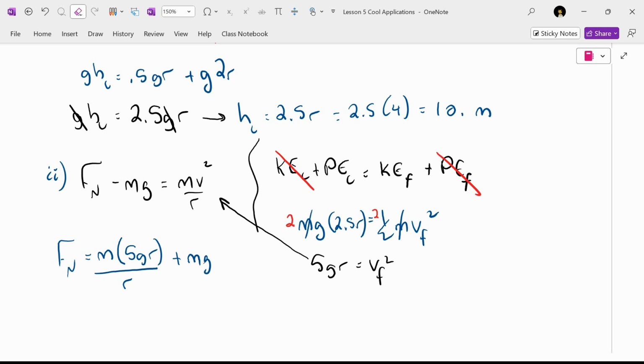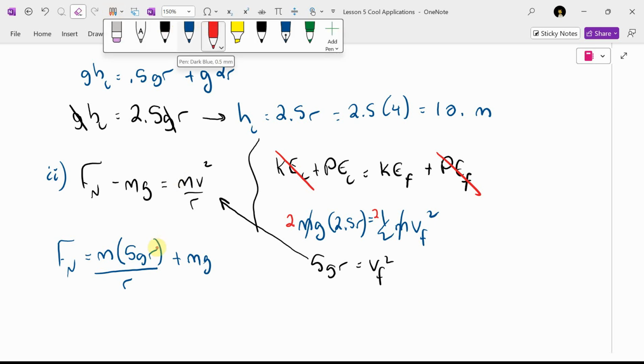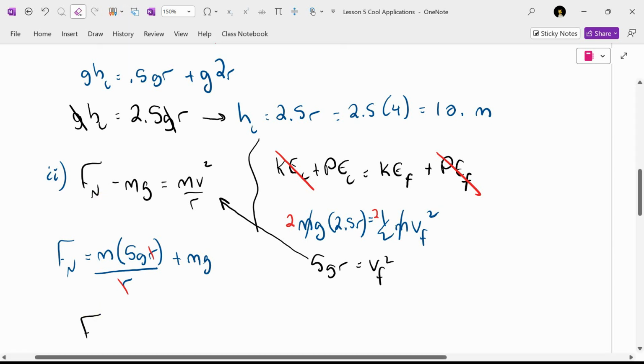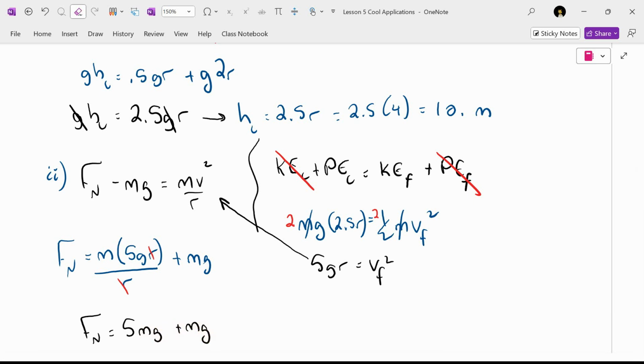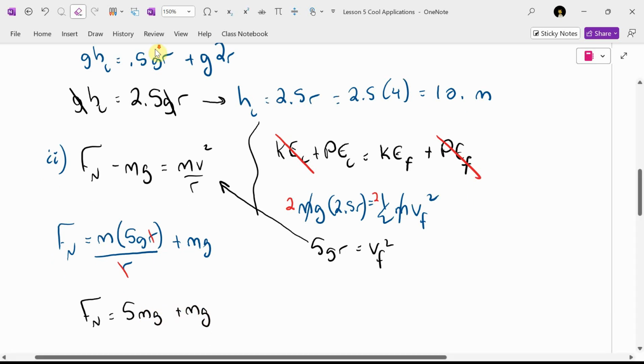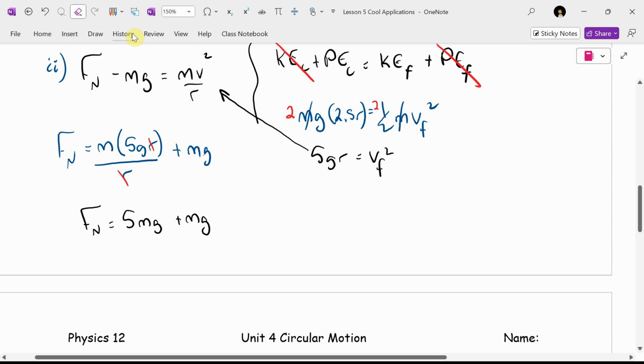Oh, in that first fraction, Tommaso, is there an r on the top? Is there an r on the bottom? So I'll take that, and I get this. The normal force equals 5 mg's plus 1 mg. What's 5 mg's plus 1 mg?